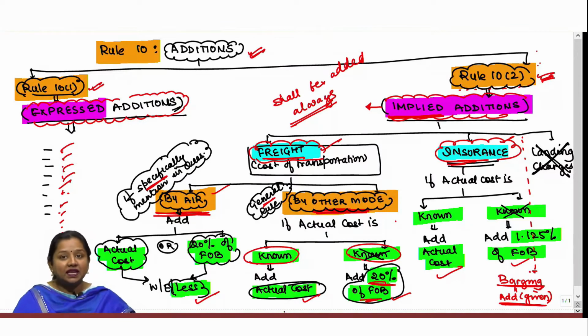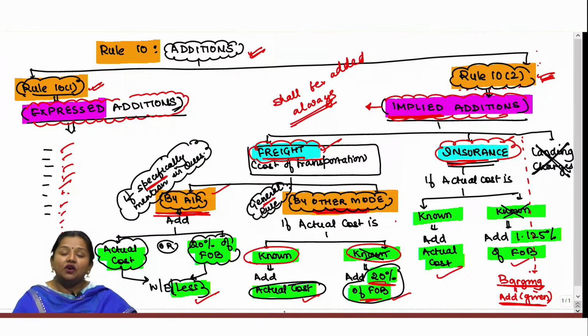For example, if Reliance imports certain inputs in their own vessel, in their own ship, do they have to charge additional freight from themselves? Obviously not. If you travel in your own conveyance, do you charge freight from yourself? No. It is just an imputed cost which we generally consider under custom valuation.